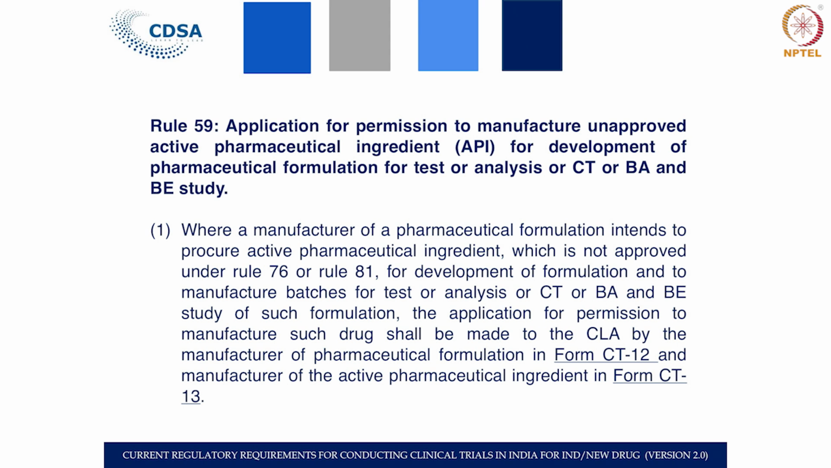This is because normally we have a formulation manufacturer who has the manufacturing permission to manufacture a dosage form, and we also have manufacturers of active pharmaceutical ingredient. It is possible sometimes that the same manufacturer may have both the facilities at the same place, like an API manufacturing facility as well as a formulation manufacturing facility, but in most cases they would be at a different site.